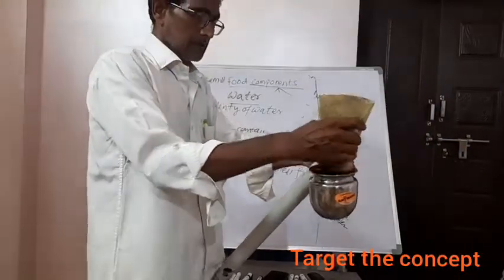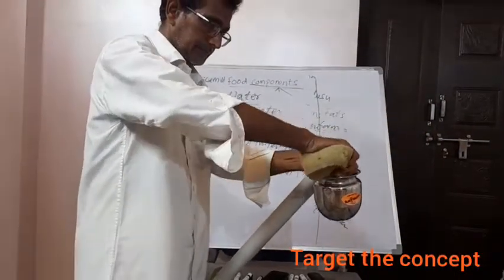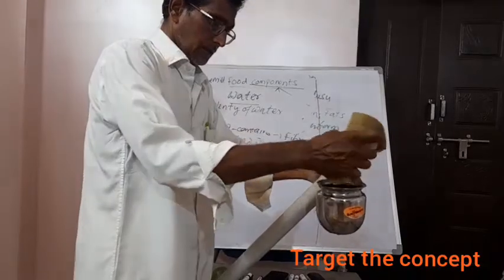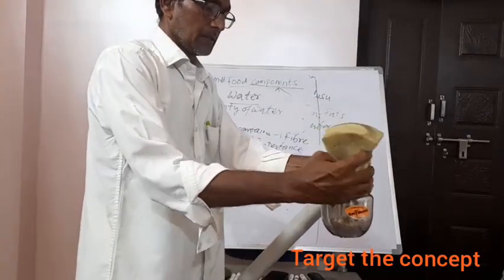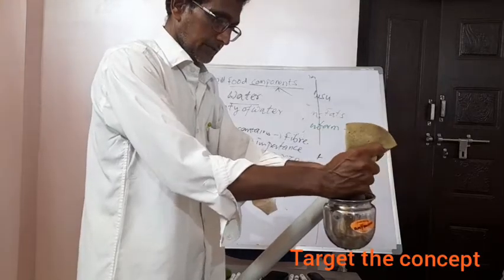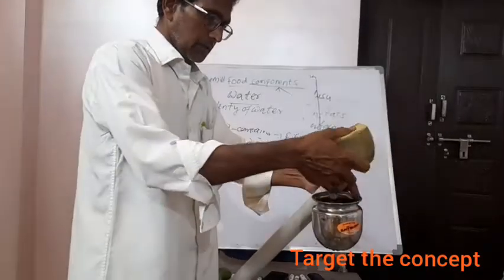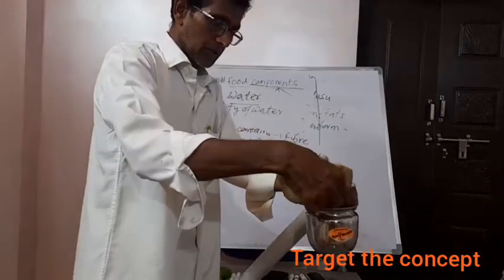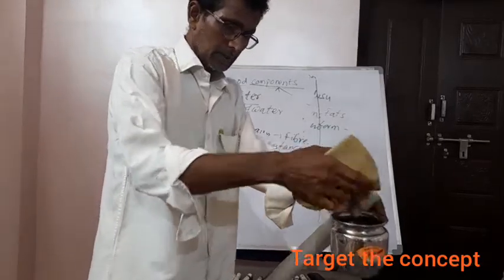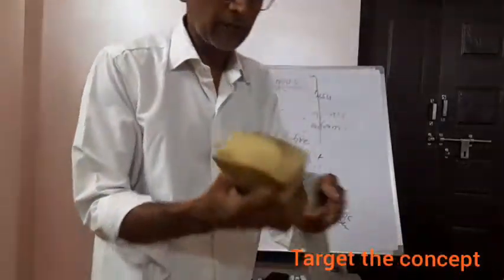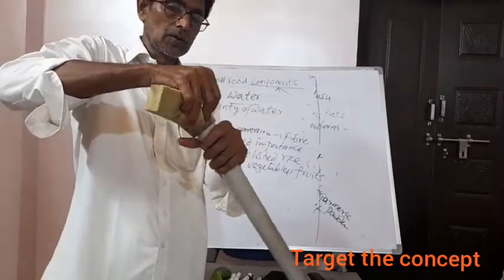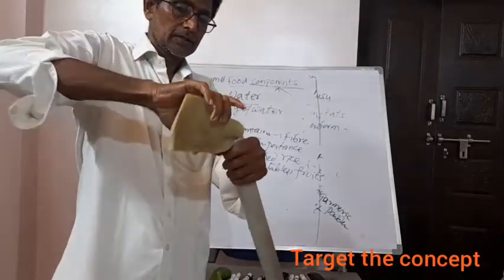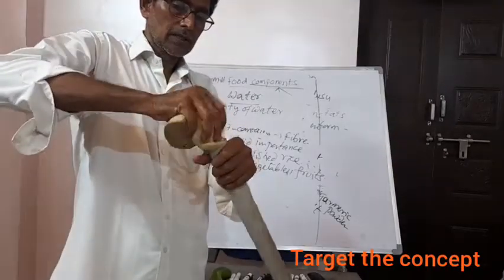See, now I am immersing this sponge into the water. Now it absorbs water as you know. Now I am trying to do the same experiment, inserting the same sponge into this pipe.